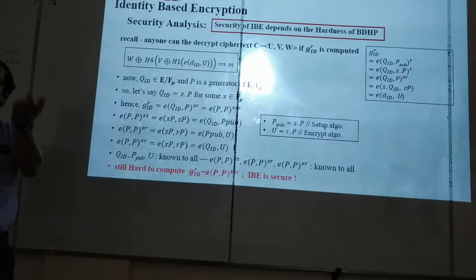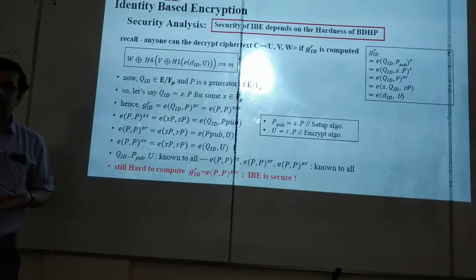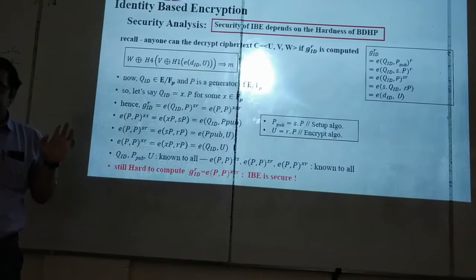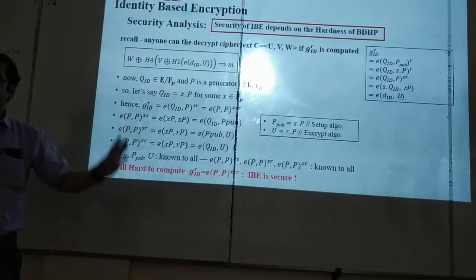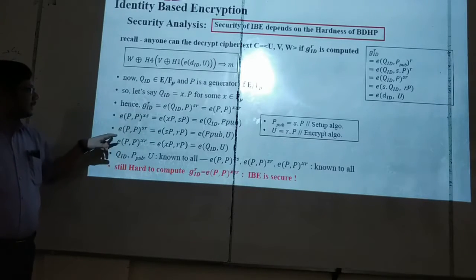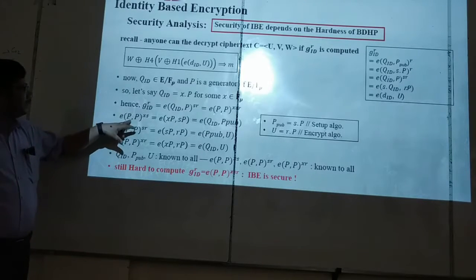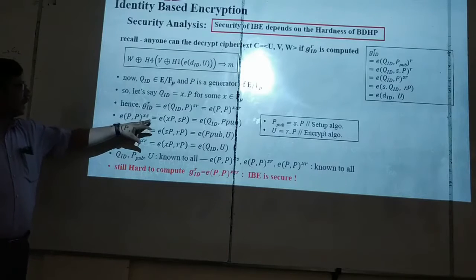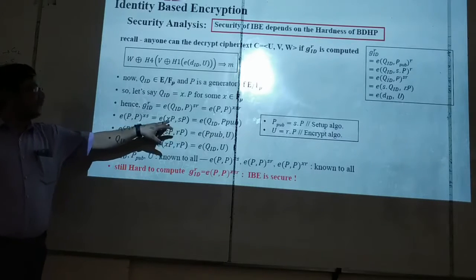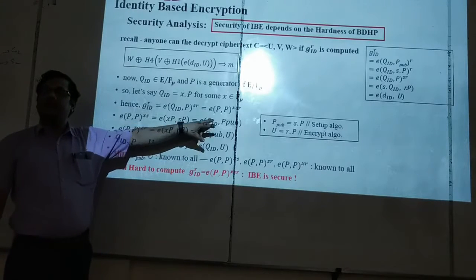Now to state that problem, what do we need? The adversary has e(P,P)^XS, the adversary has e(P,P)^SR, e(P,P)^XR, and then he needs to find e(P,P)^XSR. Then we can state that this is the BDHP problem, this is hard, so solved, secure. So let us see whether the adversary can get e(P,P)^XS, e(P,P)^SR and e(P,P)^XR. He can already. How? What is e(P,P)^XS? XP, SP. What is XP? Q_ID. What is SP? P_pub. Q_ID is public, P_pub is public.